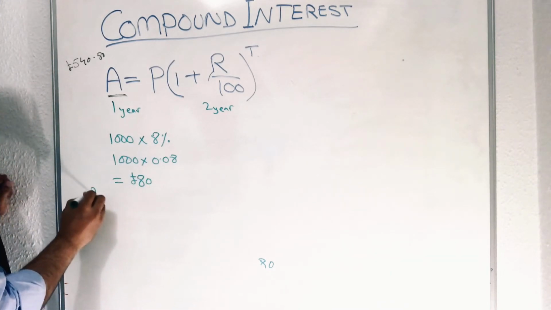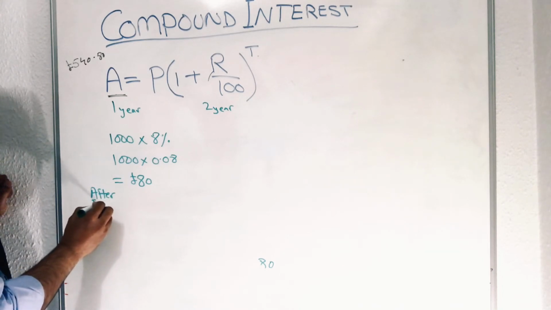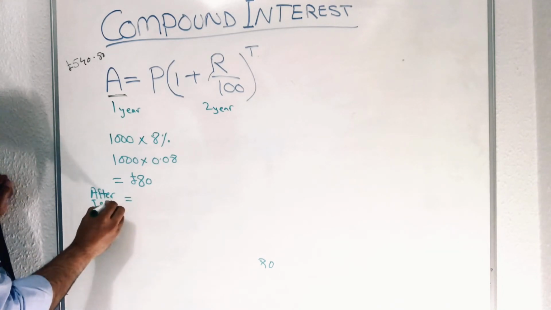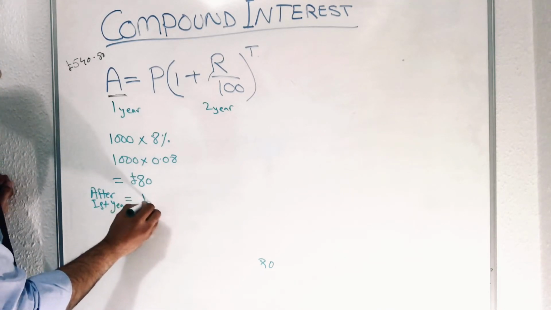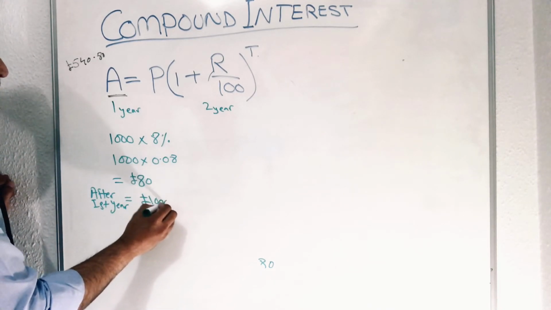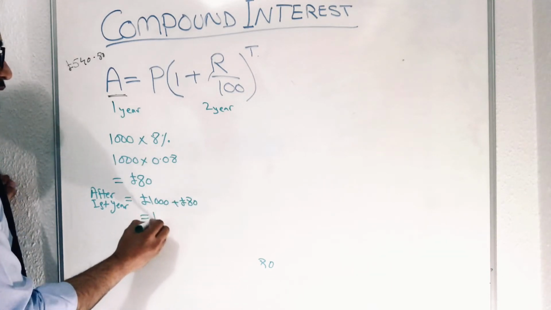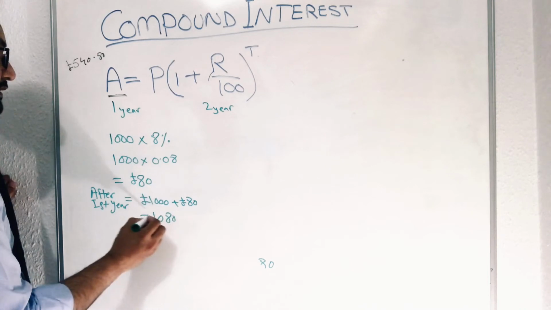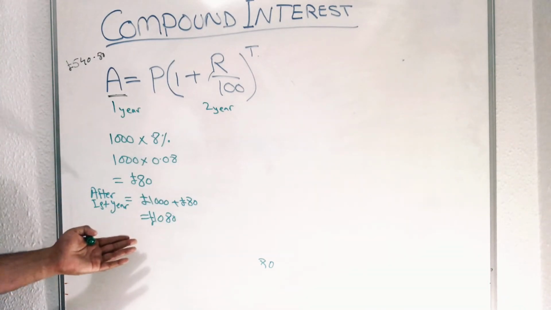So after 1 year, that becomes 1080 pound. This is the one way. Secondly, you can use the other way.